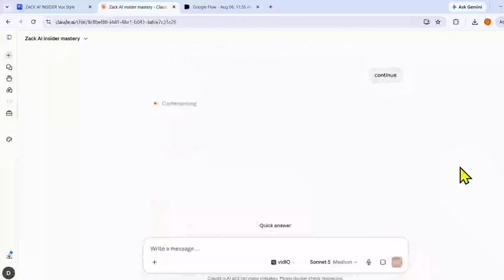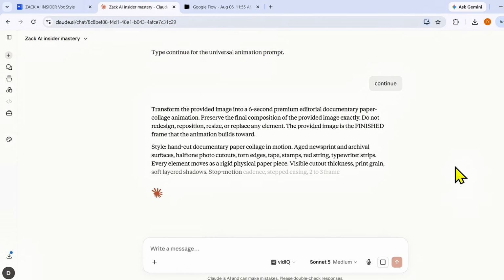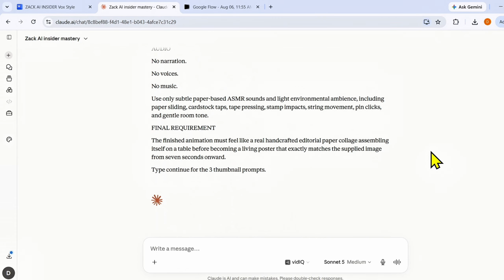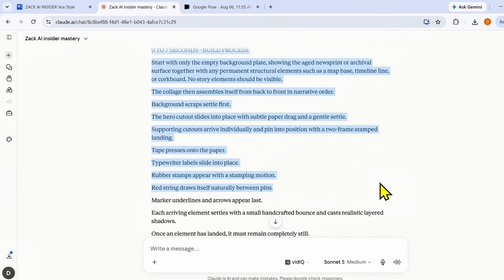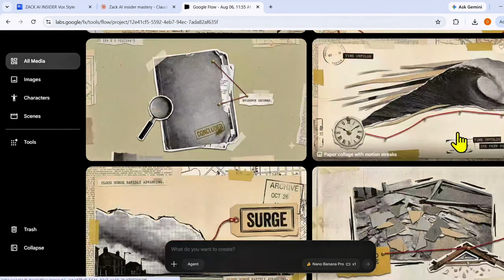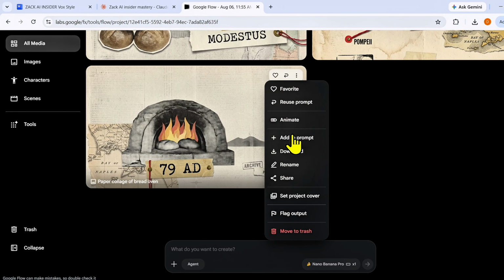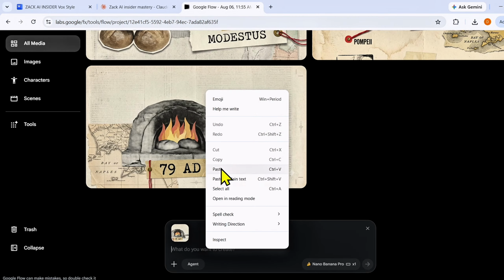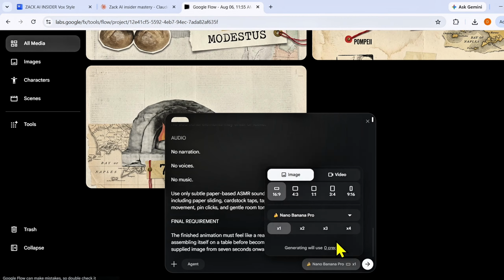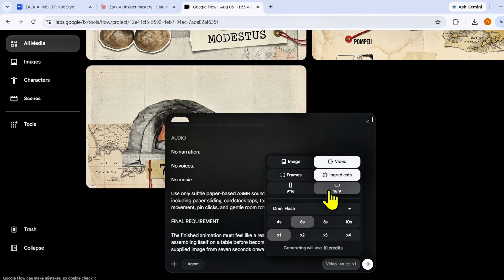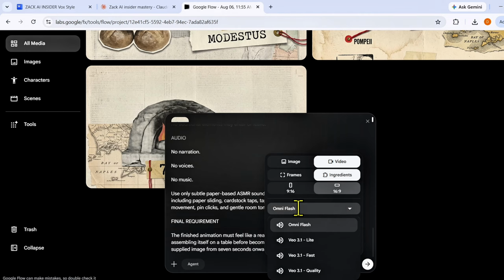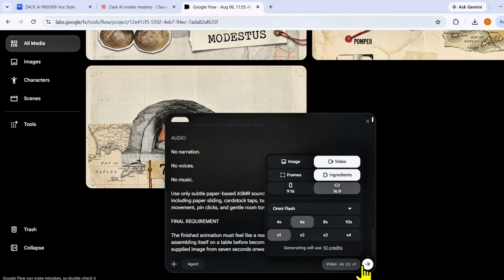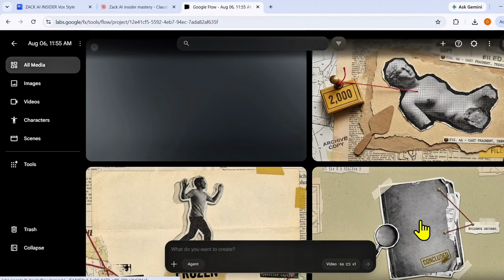Now ChatGPT will give you a universal animation prompt. This is a single prompt that can be used to animate every image of your documentary. Now copy this and go back to Google Flow, and click on 3 dots of first image and click on add to prompt. After this, paste the universal animation prompt. Now click here and select these settings. Select video mode, 16:9 aspect ratio, Omni Flash model, duration 6 seconds, 1 output. After this, click on generate.